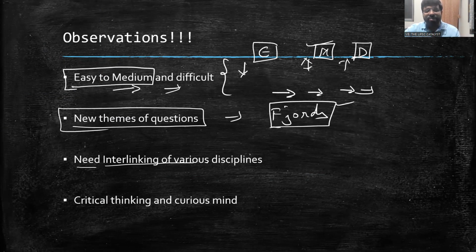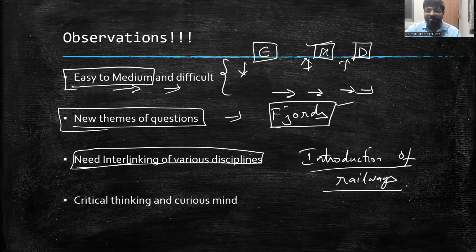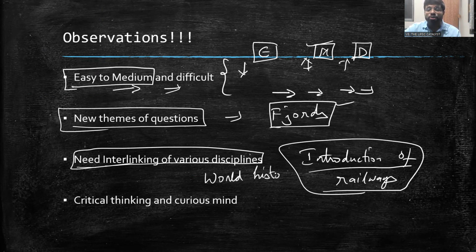They need interlinking of various disciplines. Say, there is one of the questions they asked about, bring out the socio-economic impacts of introduction of railways in different parts of the world. Now, the moment introduction of railways, this is geography, but they're actually asking from the perspective of world history. How there is a social impact and there is an economic impact. Social and economic.